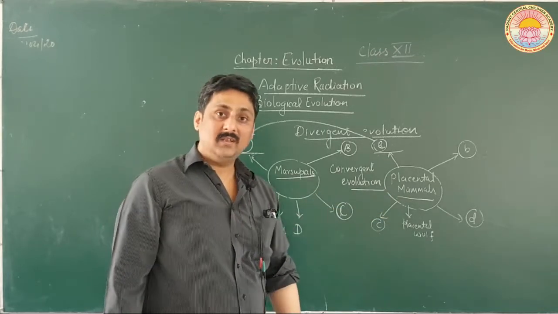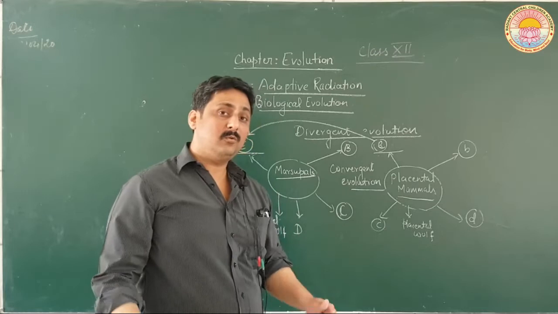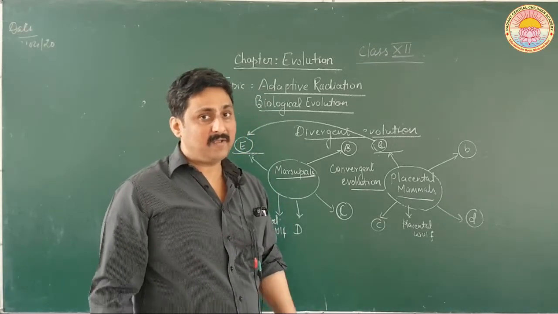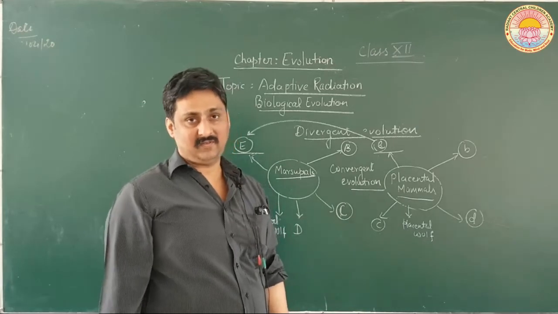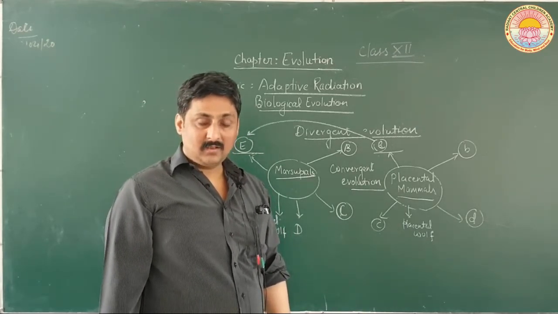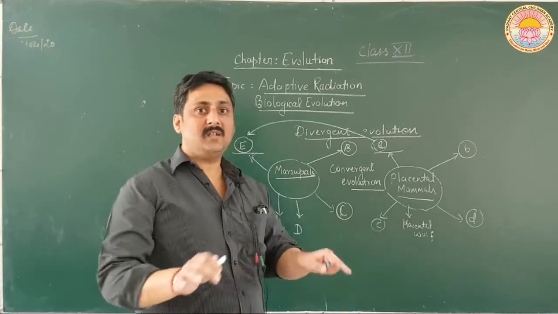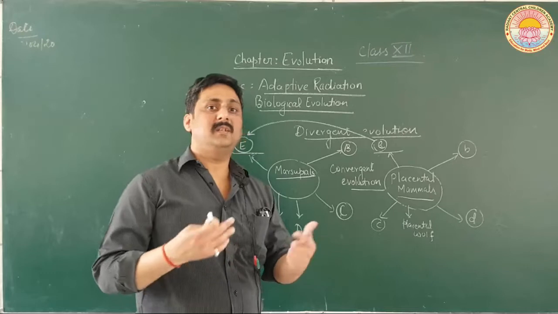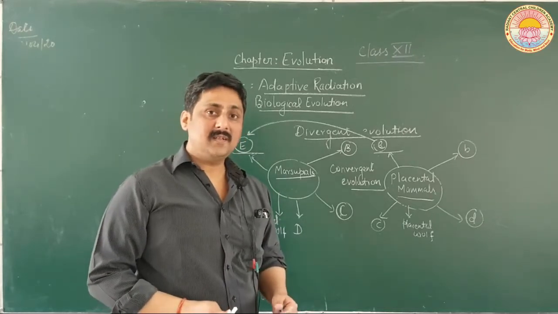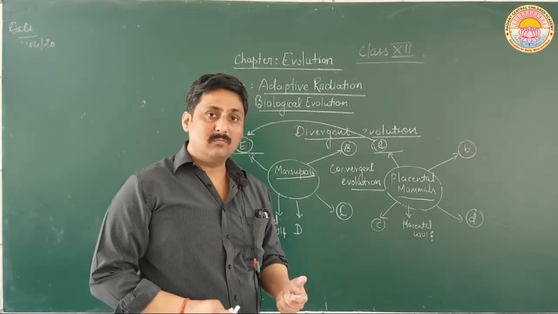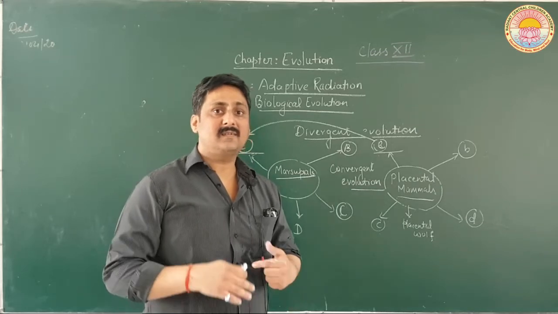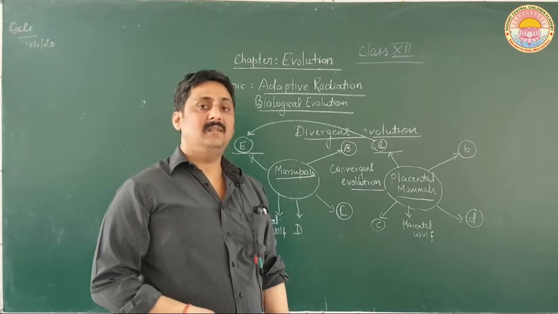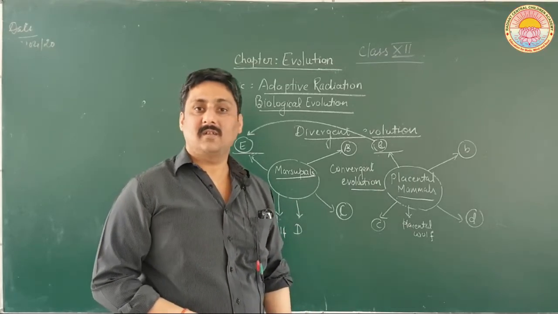So naturally, they are two different species. They have evolved from two entirely different ancestral species, but due to similar conditions, they are present in the same geographical area, and they start to resemble each other. Since they are present in the same geographical area, moreover they may have the same habitat, they start to resemble each other, and this kind of evolution is called convergent evolution.